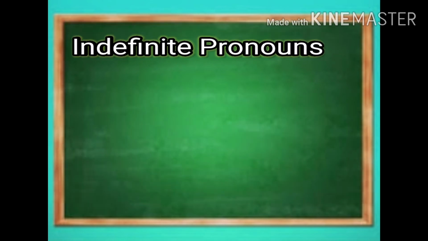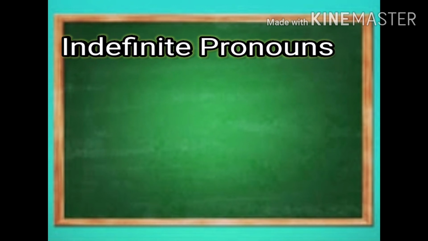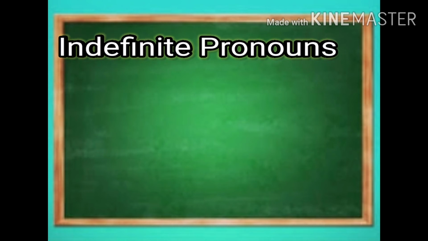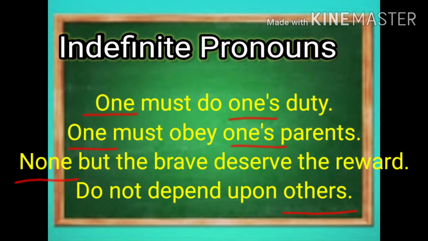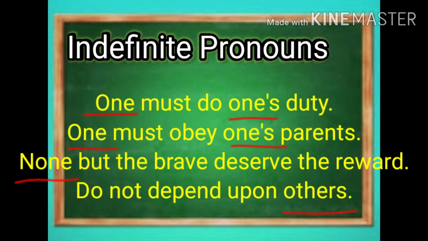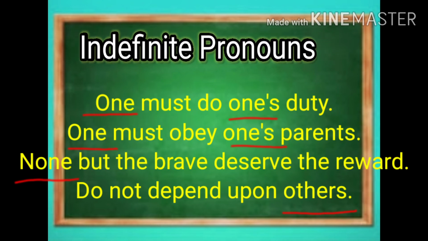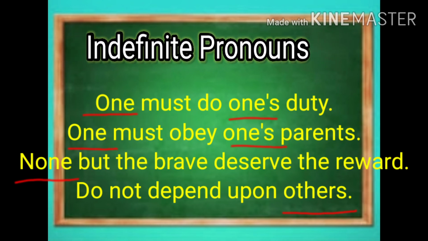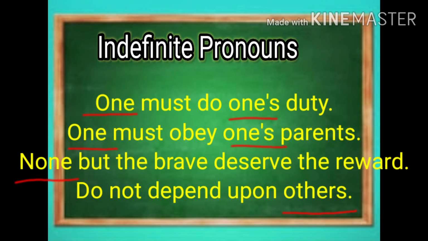Next is indefinite pronouns. Pronouns that are used to indicate persons or things in general are called indefinite pronouns. Example, one must do one's duty. One must obey one's parents. None but the brave deserve the reward. Do not depend upon others. Here the underlined pronouns are indefinite pronouns.